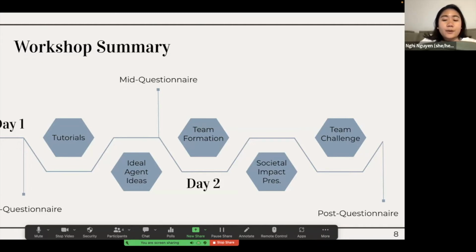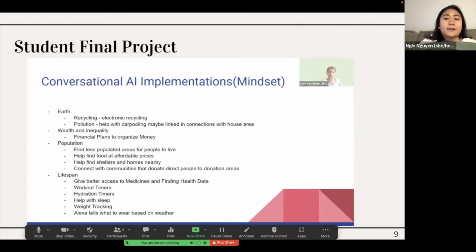And obviously throughout this workshop, we gave in total 3 questionnaires or surveys, one before the first day, one after the first day, and then one at the end of the second day. So on the next slide, we actually see an example of a final project that a student gave at the end of the workshop, which is actually quite amazing.